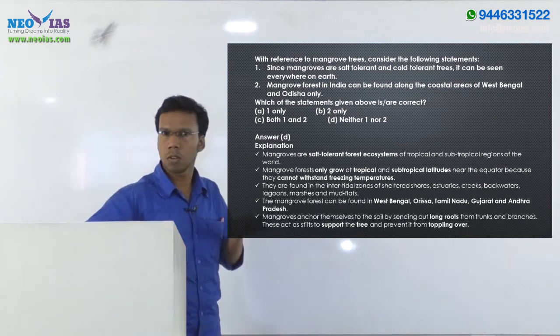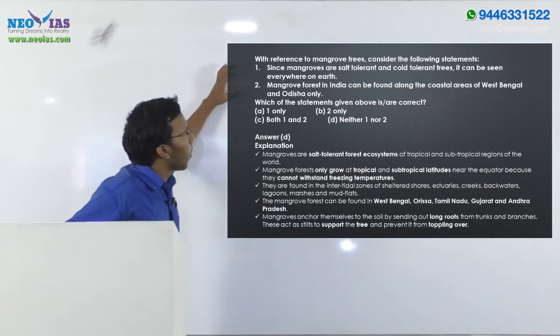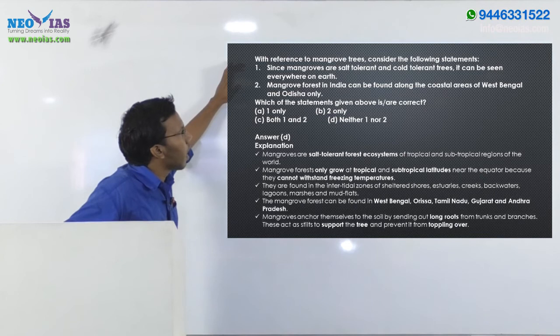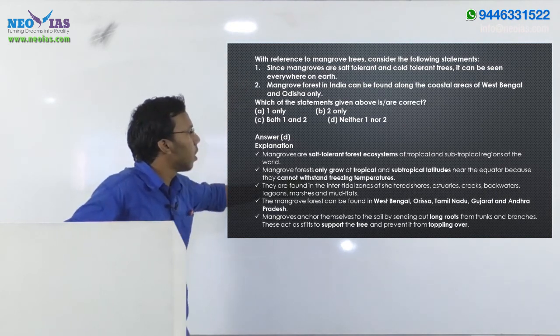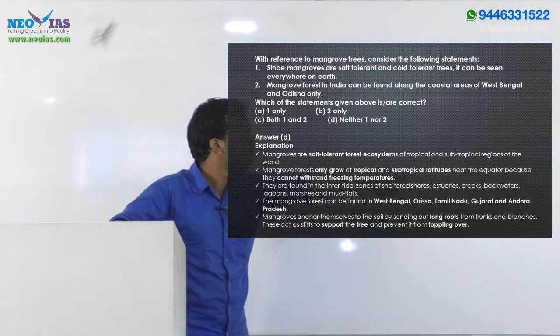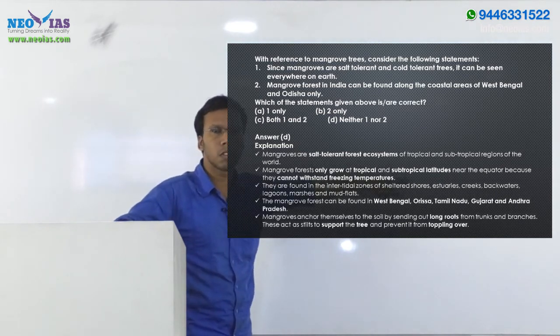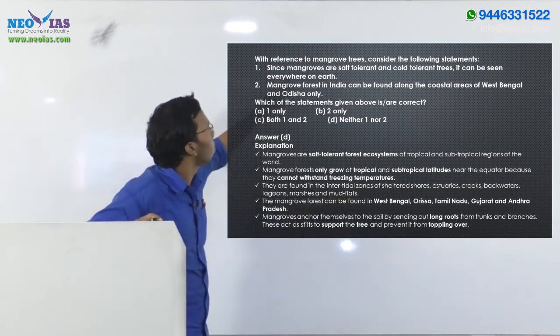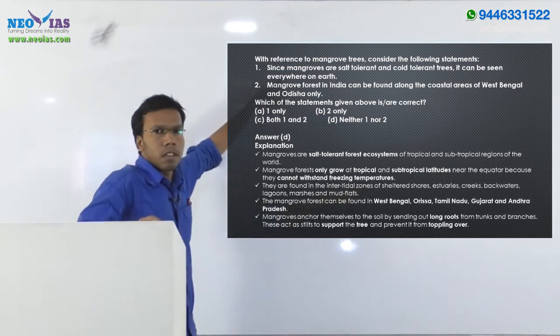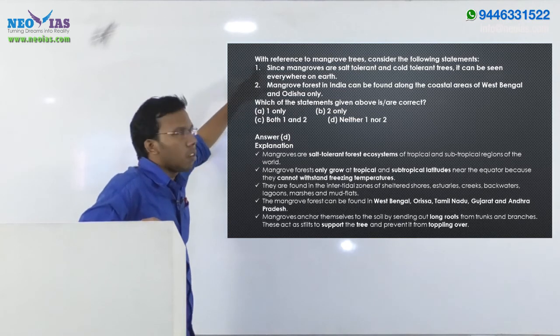So let us go to the question. With reference to mangrove trees, consider the following statements. Statement one: since mangroves are salt tolerant and cold tolerant trees, they can be seen everywhere on earth. It is a wrong statement, because we said they are only seen in tropical and subtropical latitudes, as they cannot withstand freezing temperatures. So it cannot be seen everywhere on earth, and the first statement is wrong.